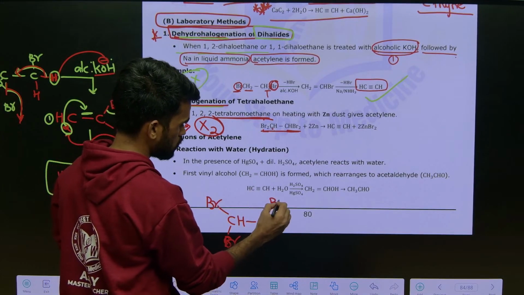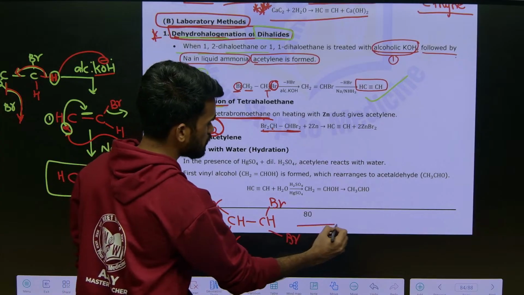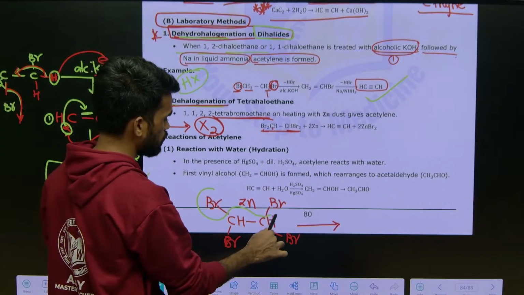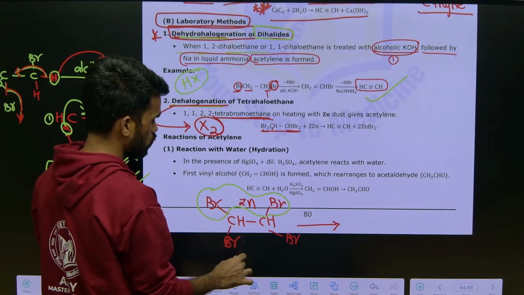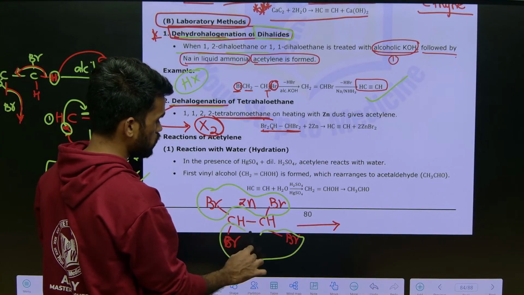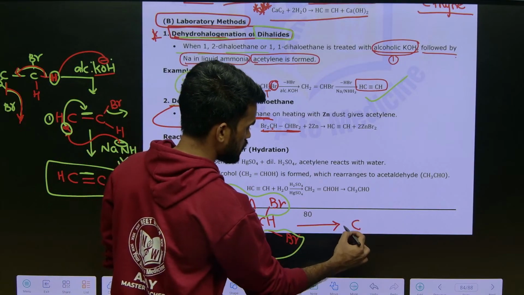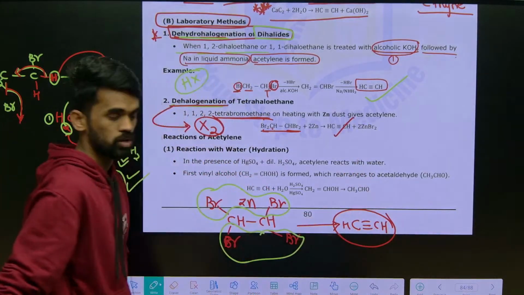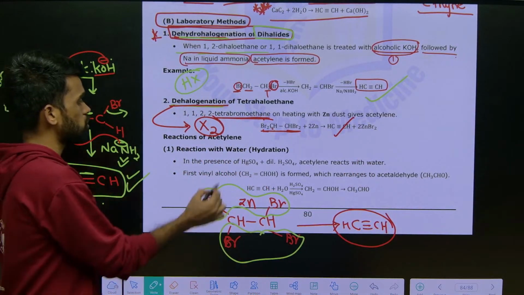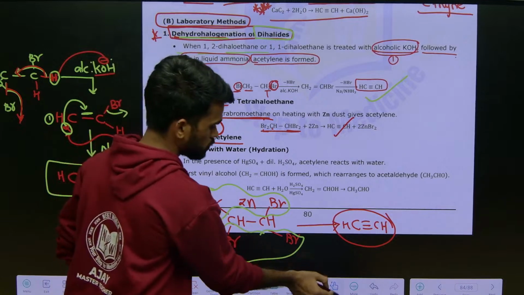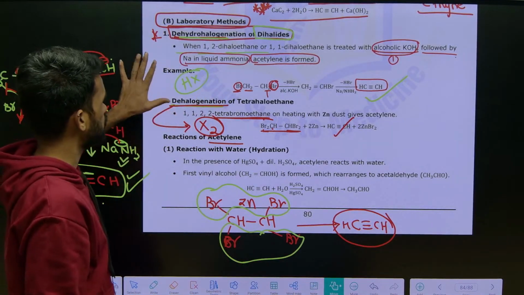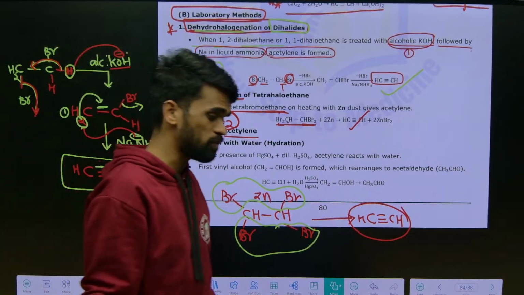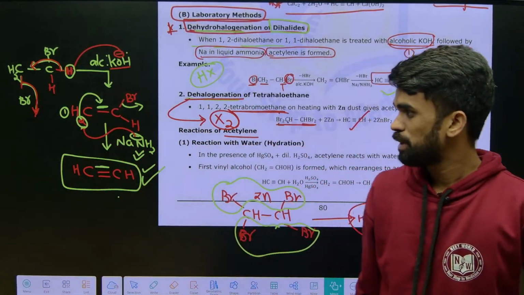Bromine. So now just treat this with zinc. Now what happens? It will be eliminating this ZnBr. Here also the same ZnBr. So that we will be making a bond like this, CH triple bond CH. That's it. So we are getting ethyne as a product. Okay, reactions of acetylene. Up to here it is clear now. So you got to know the preparation methods of ethyne.